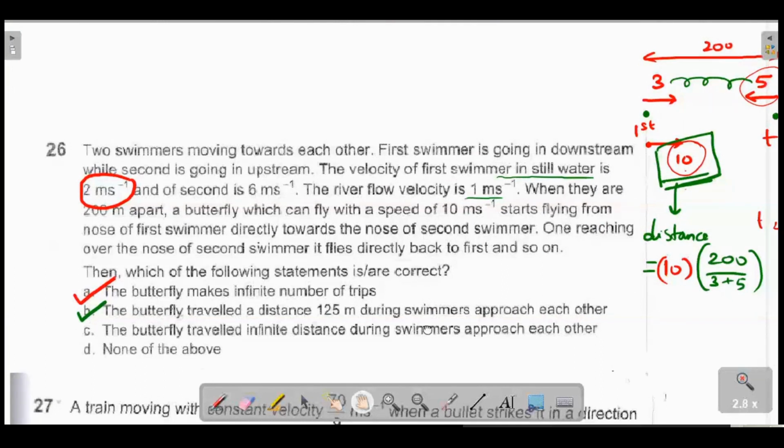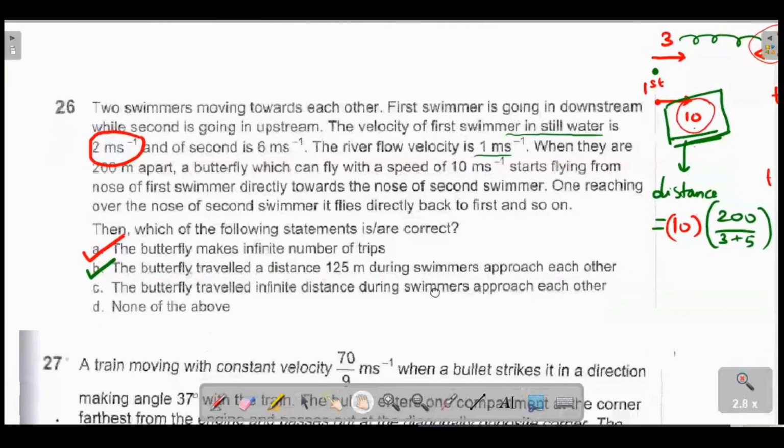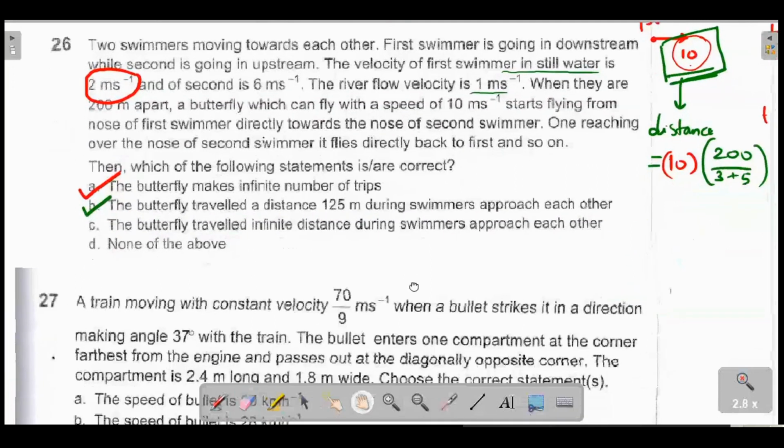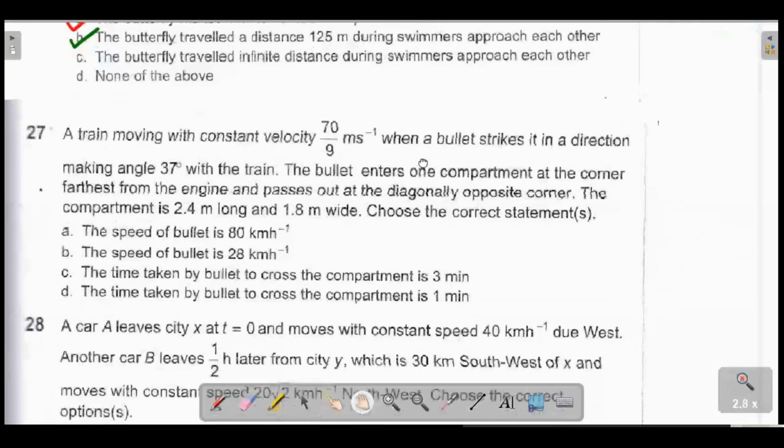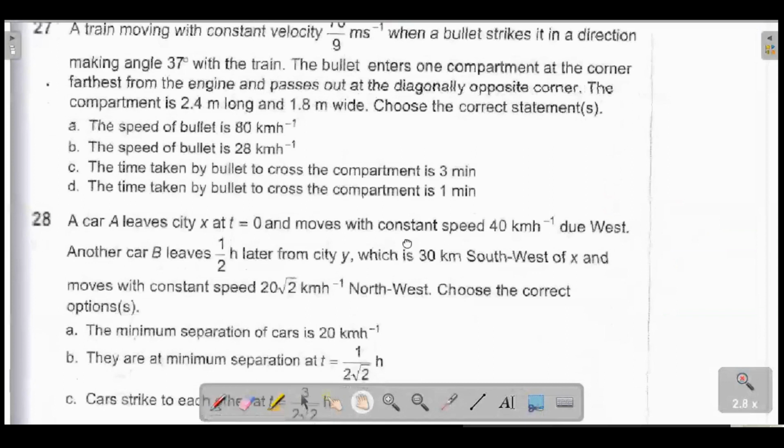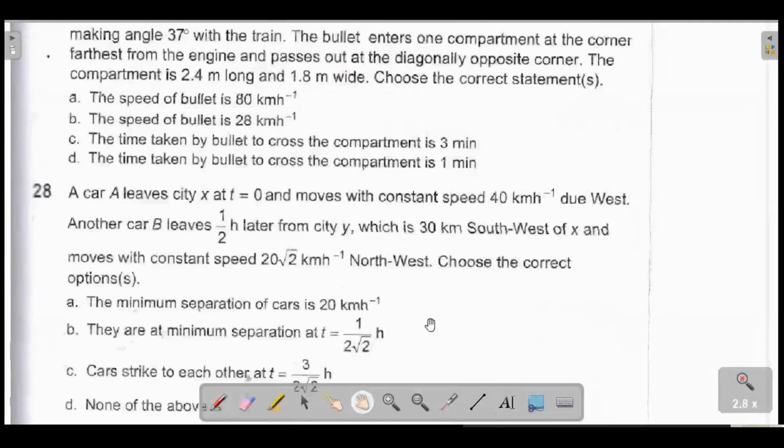Is this clear? Yes, sir. I hope. Yeah. Next one. Anything else in this page? 27. Let's see 27.